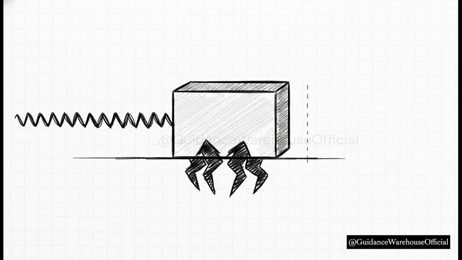But why? Well, as the block's bounces get smaller and smaller, the spring itself is getting stretched less and less, which means its restoring force is getting significantly weaker. Eventually, that spring force gets so incredibly weak that it simply can't overcome the static friction holding the block to the table. Static friction acts exactly like a trap here, grabbing the block and freezing it in place just slightly before it can ever make it back to absolute zero.